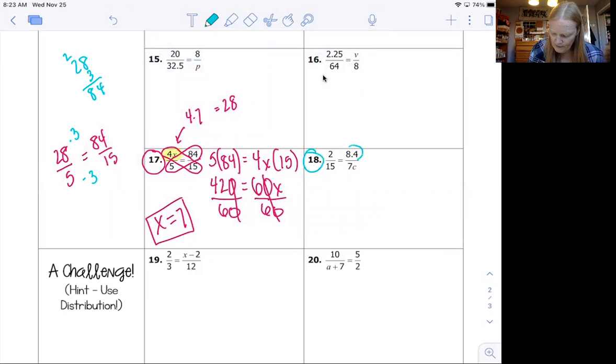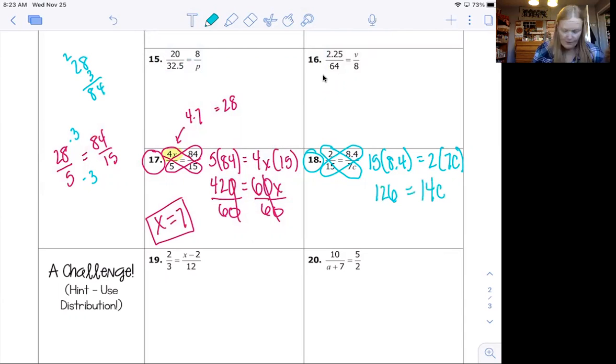So 15 times 8.4. Remember, show what you're doing, equals 2 times 7c. Okay. So 15 times 8.4 gives me 126. And 2 times 7c, remember to multiply the 2 times the 7, gives me 14c. Okay, now I'm ready to solve. Divide both sides by 14, divide by 14, and c is 9.